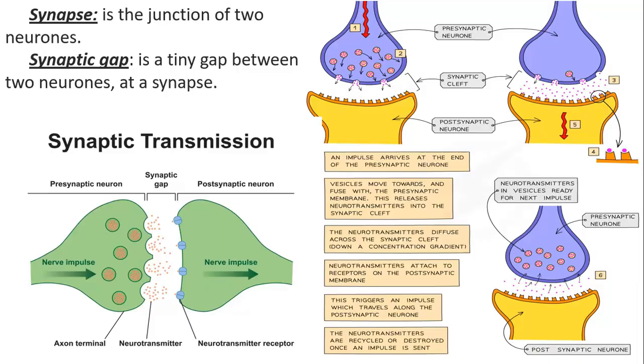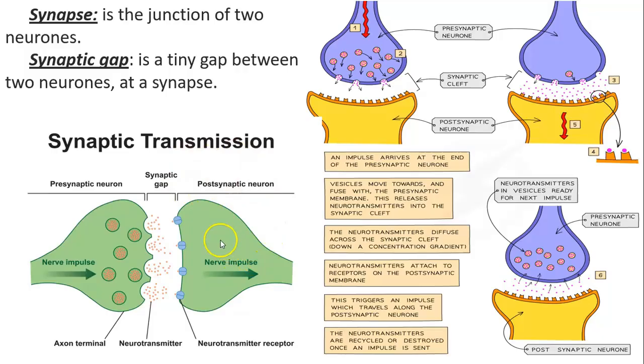They are simply some chemicals. So the neurotransmitter vesicles will reach the end of the neuron. And then the vesicle will pop and the neurotransmitter will be released into the synaptic gap, as you can see. After they are released, they will attach to receptors on the postsynaptic neuron.